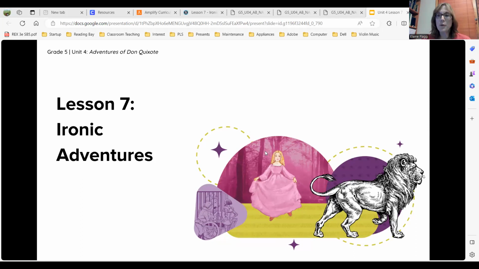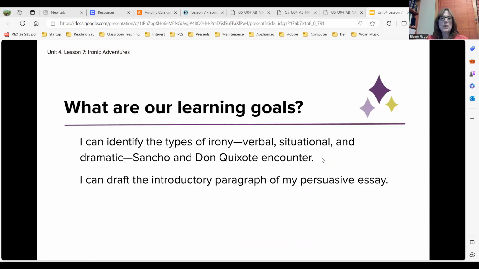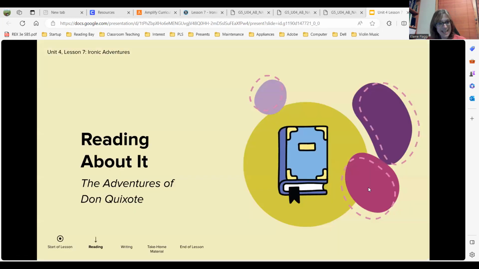Okay, so now we are going to continue on with lesson 7 of Don Quixote, and this is called Ironic Adventures. And if you don't know what ironic means, you will be learning about the idea of irony very soon in this lesson. And so that is one of our learning goals. I can identify the types of irony: verbal, situational, and dramatic. Sancho and Don Quixote encounter, and I can draft the introductory paragraph of my persuasive essay.